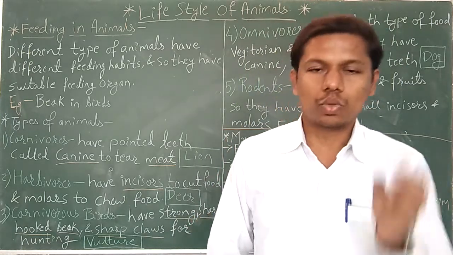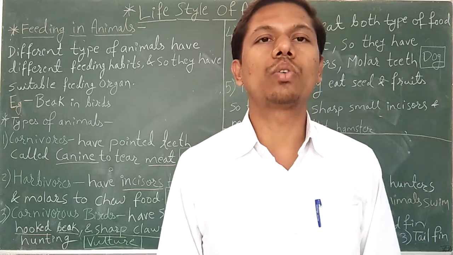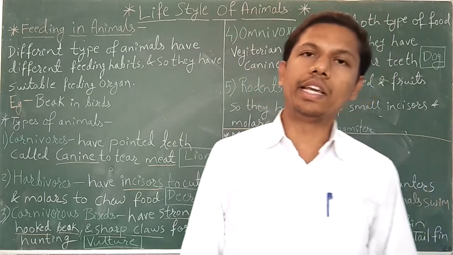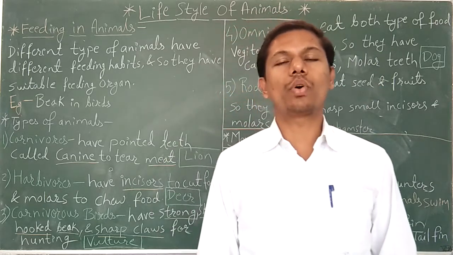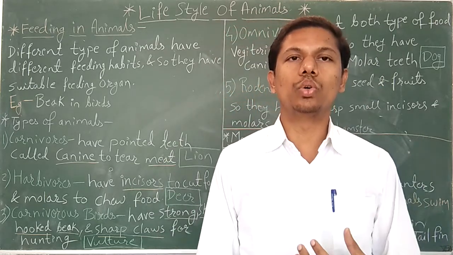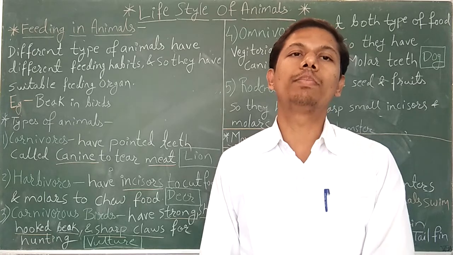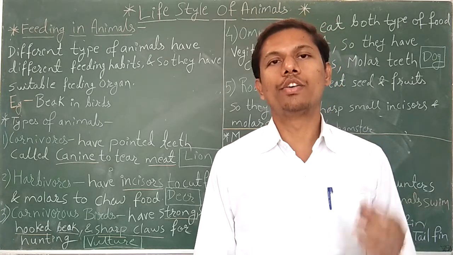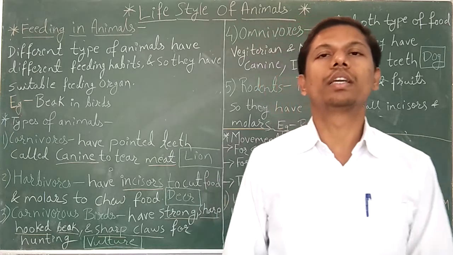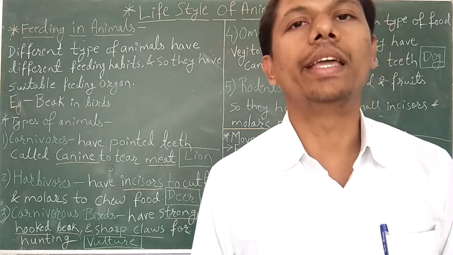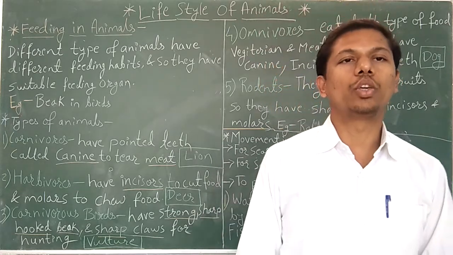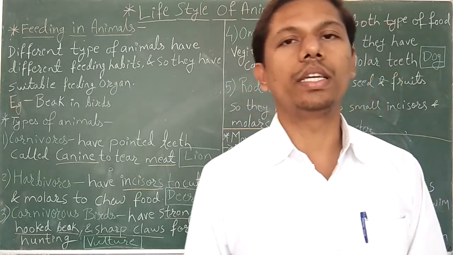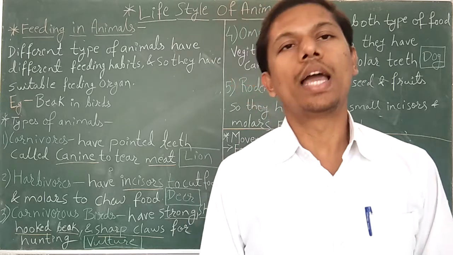In the previous lecture we studied breathing, and different types of organisms breathe with differently developed body organs. For example, fish have developed gills for breathing in water, and human beings have developed lungs for breathing in air.